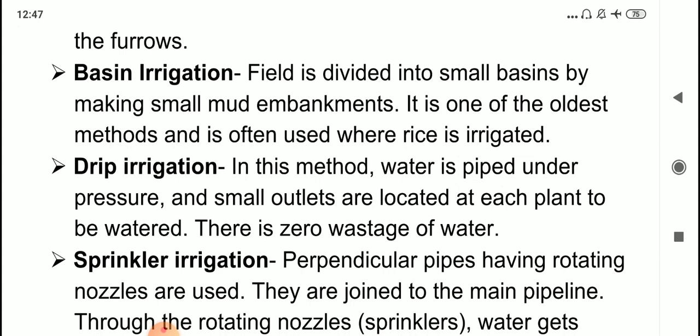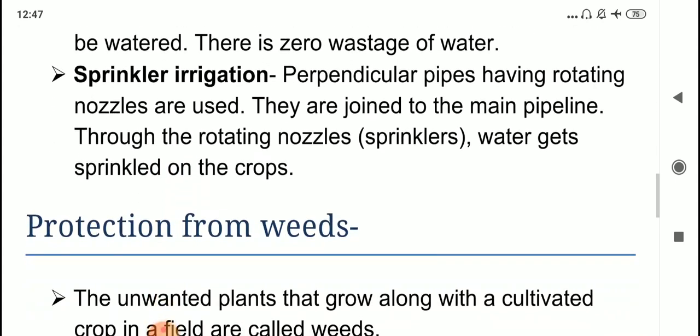Next is sprinkler irrigation. This you all have seen either on television or in real life. You all have seen the sprinklers. The water is sprinkled all over the crop field. So there are pipes and there are some rotating nozzles. Those rotating nozzles are known as sprinklers. So it keeps on rotating and the water is sprinkled all over the crop field. All right, so these were the few methods.